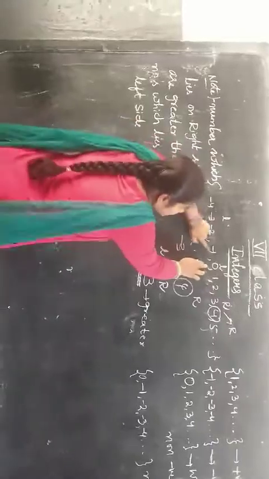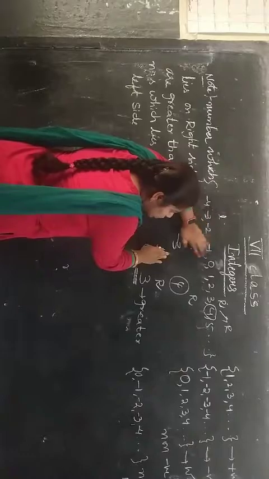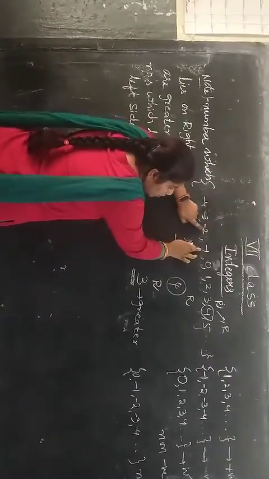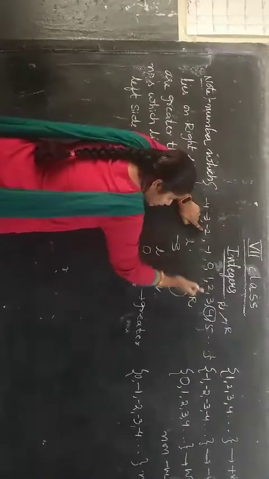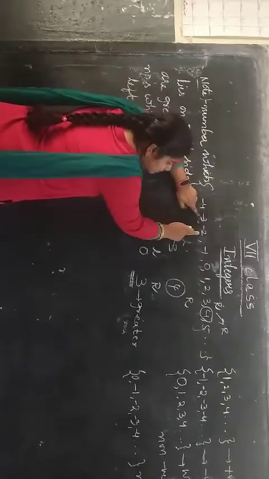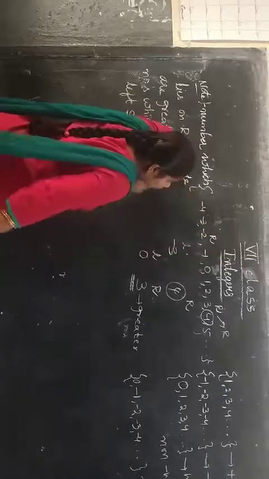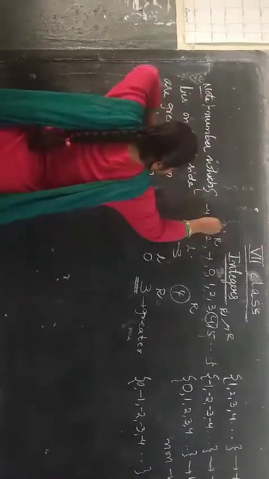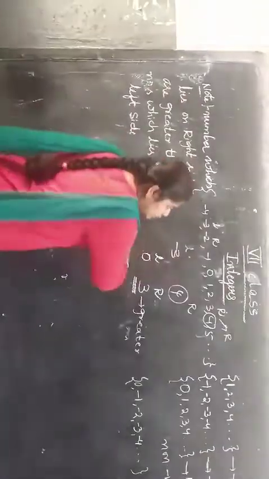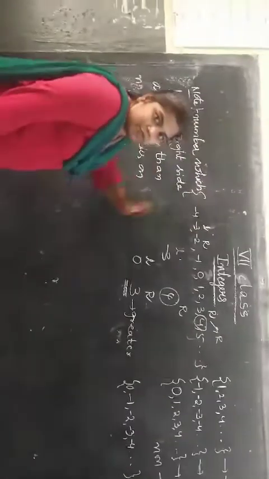0 is greater than -1 because 0 is lying on the right side and -1 lies on the left side. In the same way, -1 is greater than -2 because -1 lies on the right side and -2 lies on the left side. And -2 is greater than -3 because -2 lies on the right side of the number line and -3 lies on the left side. So by seeing this we can tell the numbers which lie on the right side will be greater than the numbers which lie on the left side.